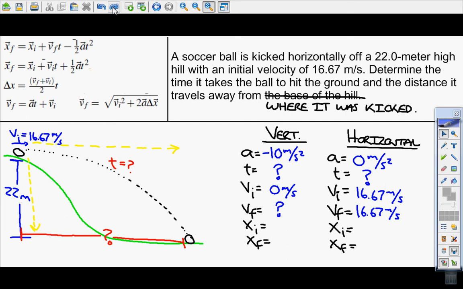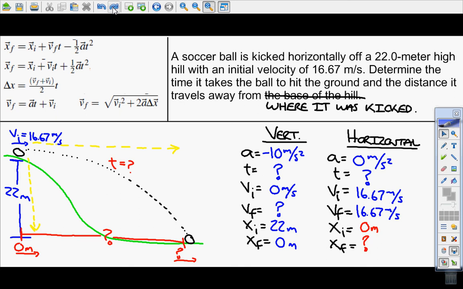Alright, for the vertical initial position, we'll say it's 22 meters because that's where it started vertically. And then we'll say that if we were to just drop it off of that 22 meter height, it would hit the ground at 0 meters. Horizontally, we'll say that the initial position is 0, and I'll add that to my graph, or my picture. So 0 meters, and we're looking at the horizontal, and we don't know where it's going to land.